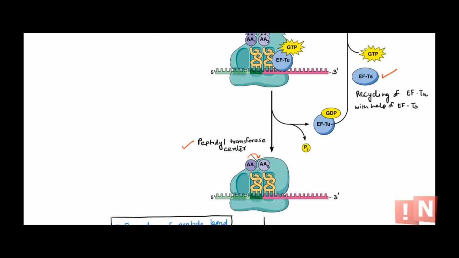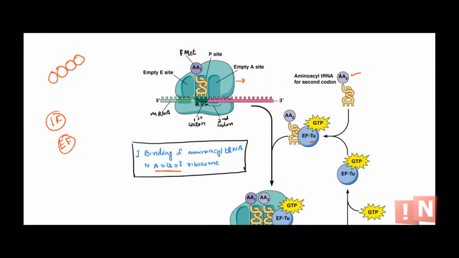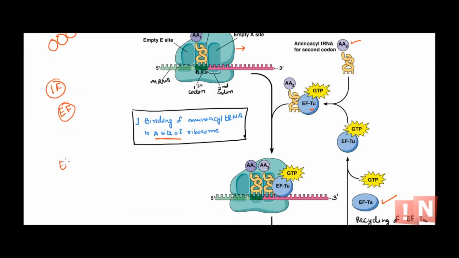So elongation has three elongation factors that we saw. It will have elongation factor TU, that is thermo unstable, where it brings in the new aminoacyl tRNA. Then we have EF-TS, that is elongation factor thermostable, that will help to recycle this EF-TU to bring in new tRNA.